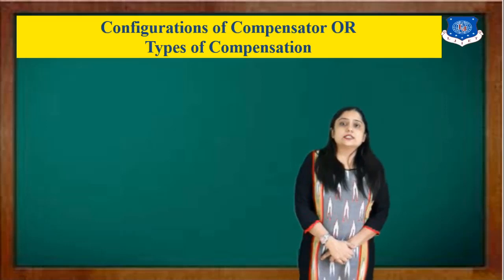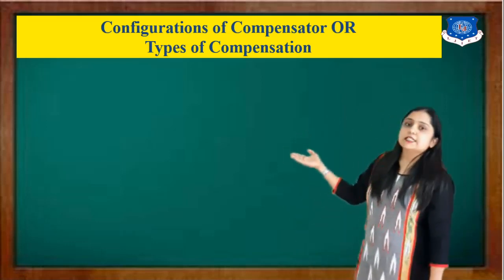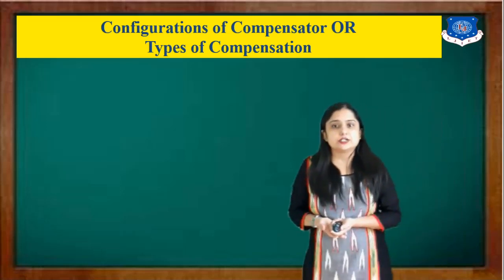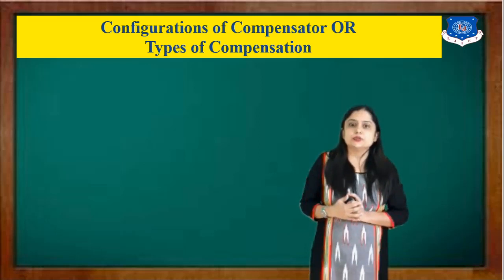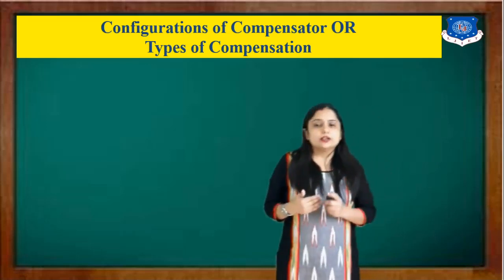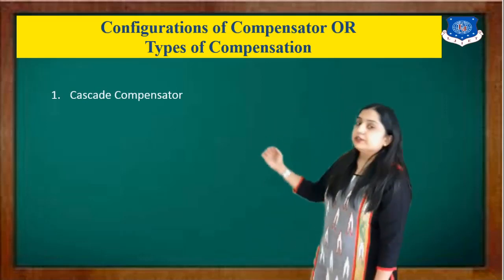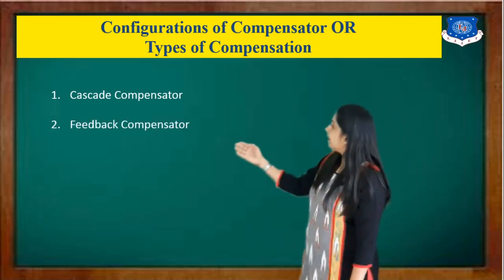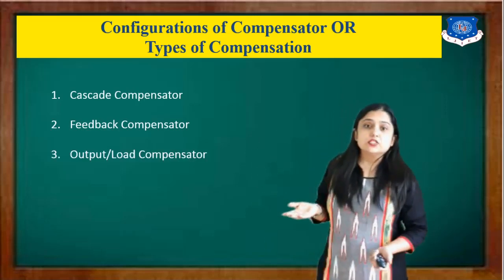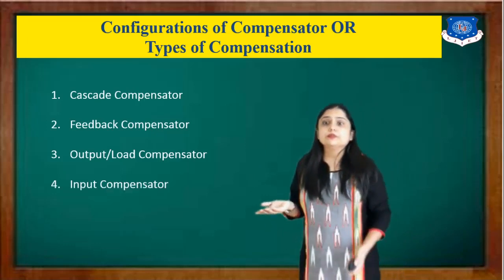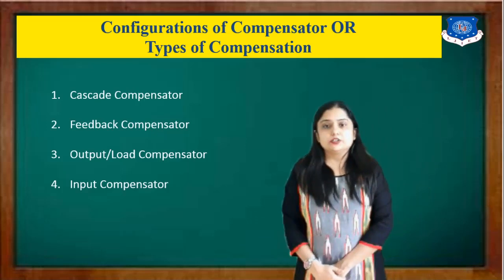Now next we will discuss the configuration of the compensator, or we can say the types of compensation. This question can be asked for 3 to 4 marks in GATE. Here you have to explain the cascade compensator, the second one is the feedback compensator, then the output, or sometimes known as load compensator, and the fourth one is the input compensator.